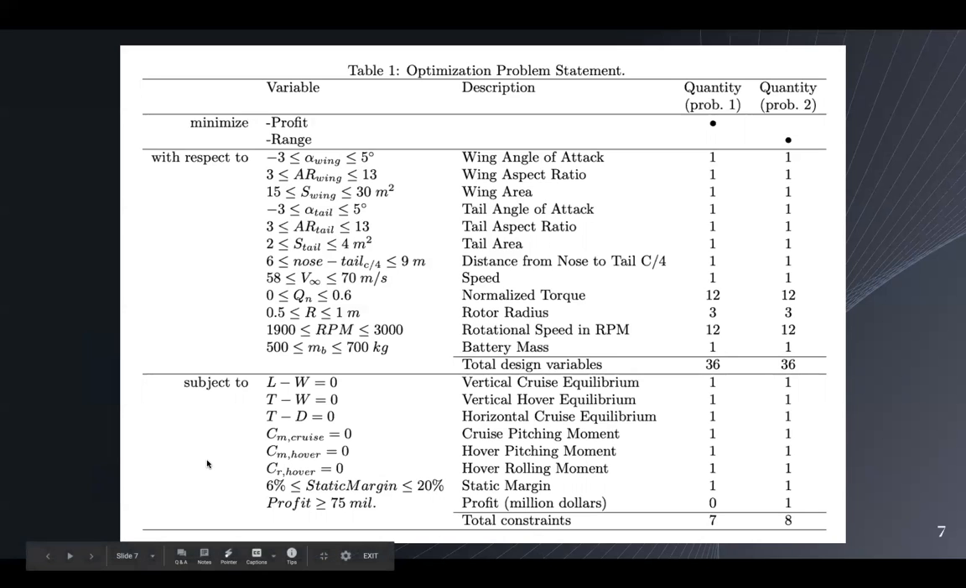Now, these variables also comprise something called constraints, which are either other goals or other conditions that need to be satisfied in addition to maximizing or minimizing the objective functions. In our case, we have two kinds of constraints. Number one, we have stability constraints, which involve having no net forces and no net moments on a level flight aircraft. And in addition, we have a personal goal of having a minimum profit. So in other words, in this case, we want to have at least $75 million profit over 5 years.